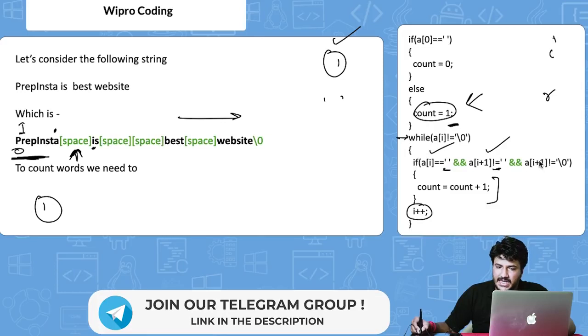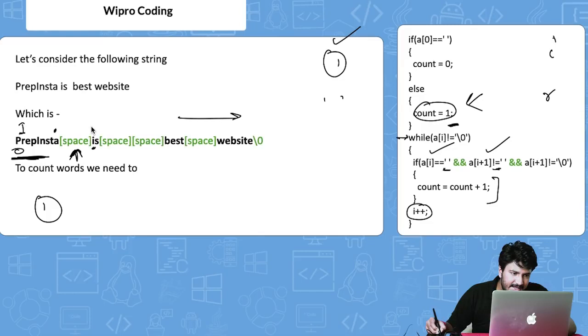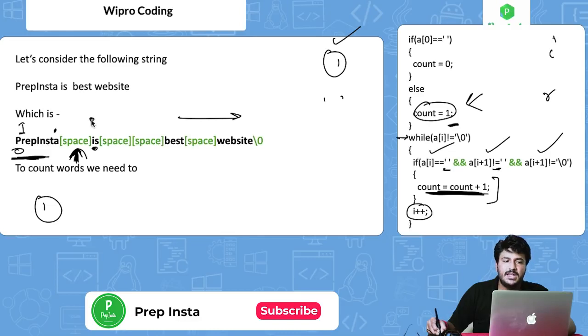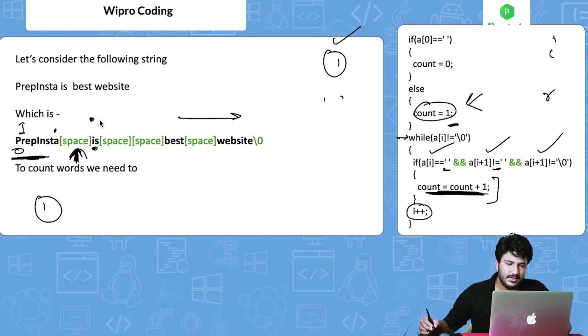Now it is saying a[i+1] is not equal to \0. Obviously the value is I, it is not \0. The loop is not ending, right? So this condition is also satisfied. So it is basically saying that yes, increase: count is equal to count plus 1, correct? At this particular space, we have said, okay, the next word is going to be encountered in the next step. Let's increase the count already, right?